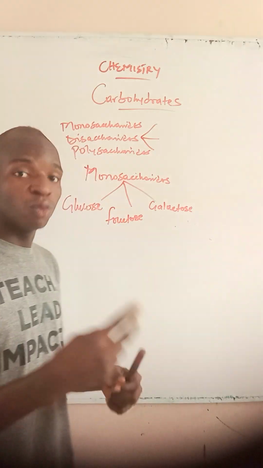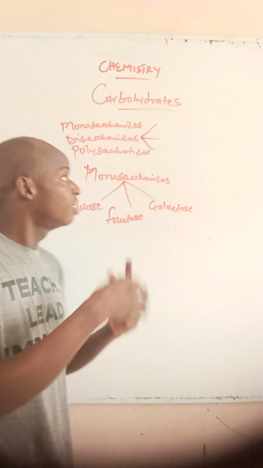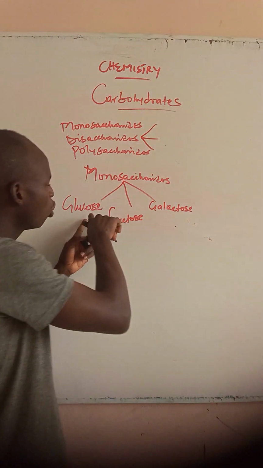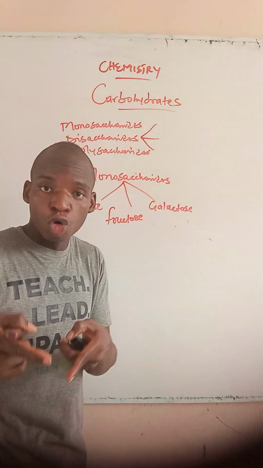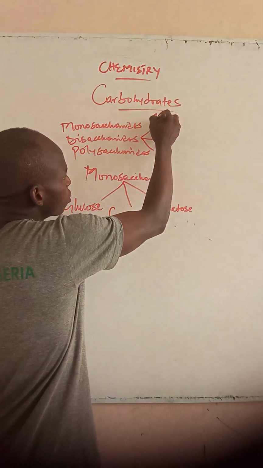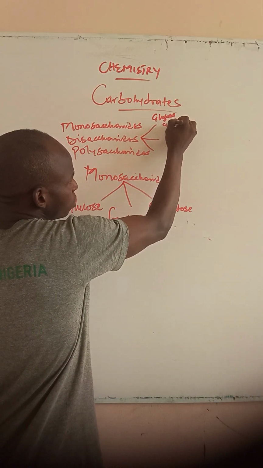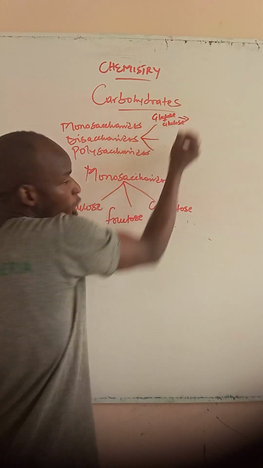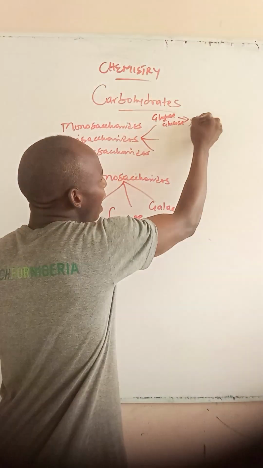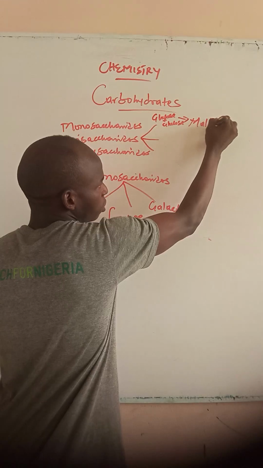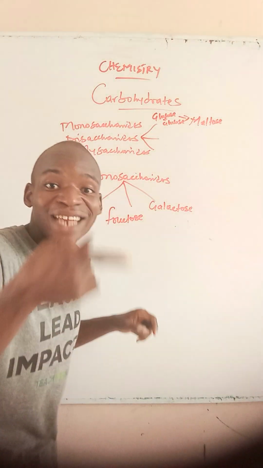Now, we have three examples of disaccharides. Let's look at them one after the other. Glucose plus glucose is equal to maltose. So maltose is a disaccharide.